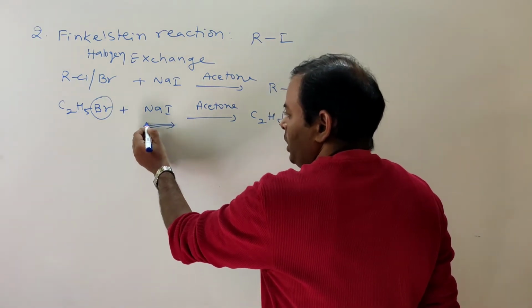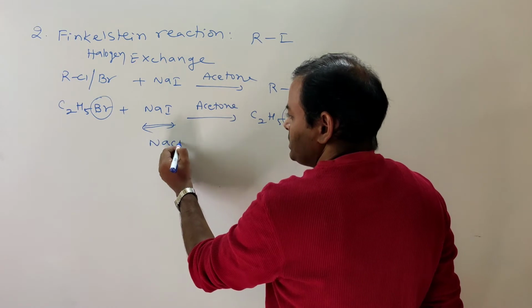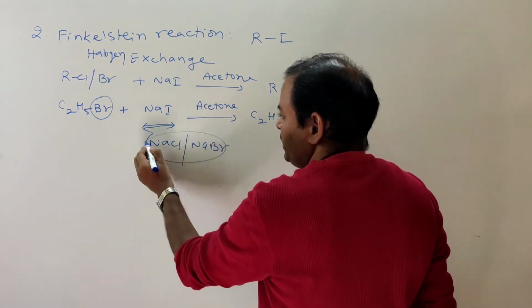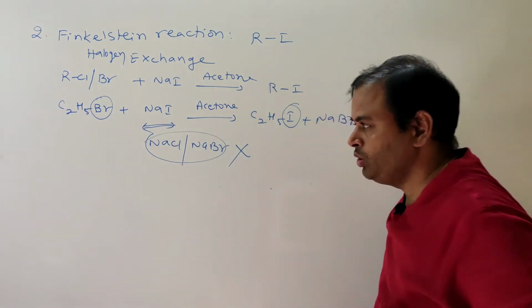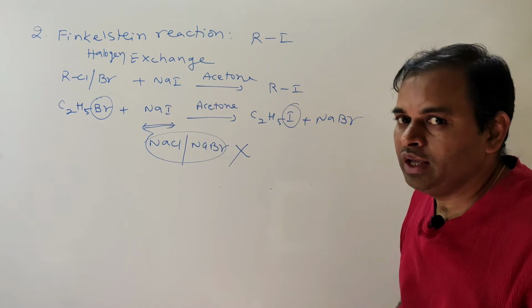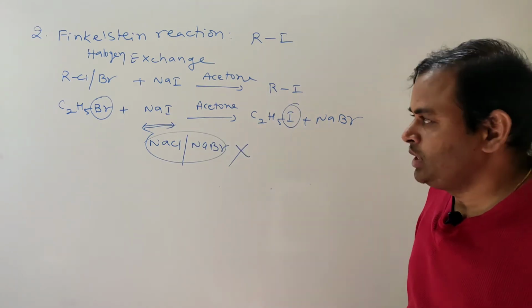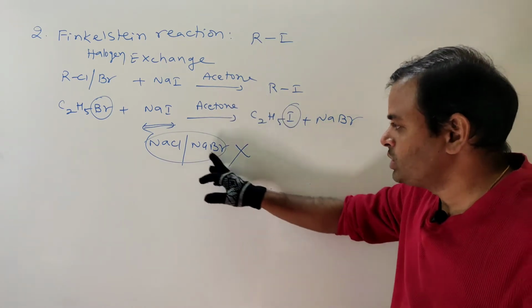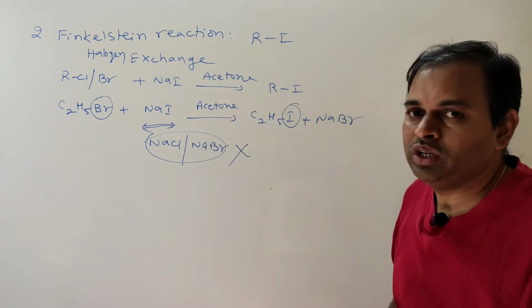An important point: NaCl and NaBr are not useful for the halogen exchange reaction; only NaI is useful. What is the reason? Because NaI is soluble in acetone, but NaCl and NaBr are insoluble in acetone.